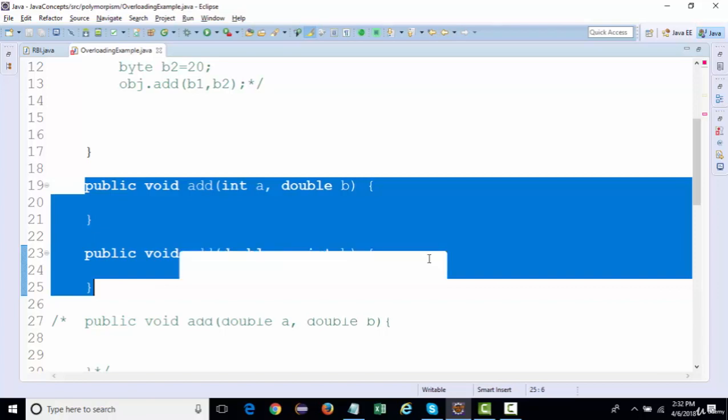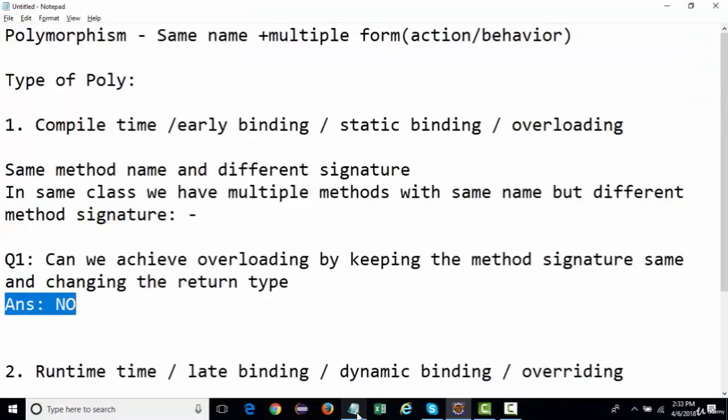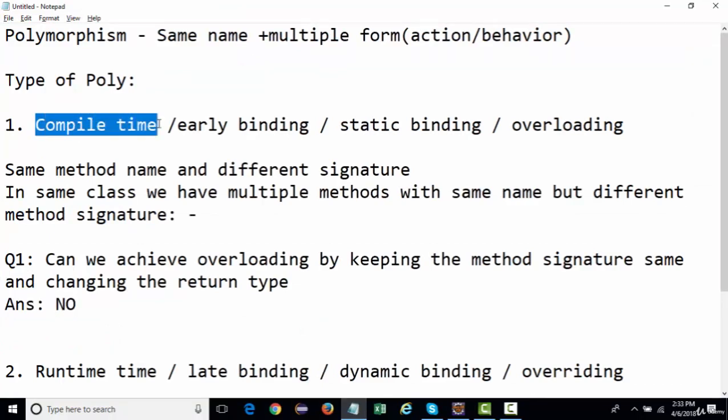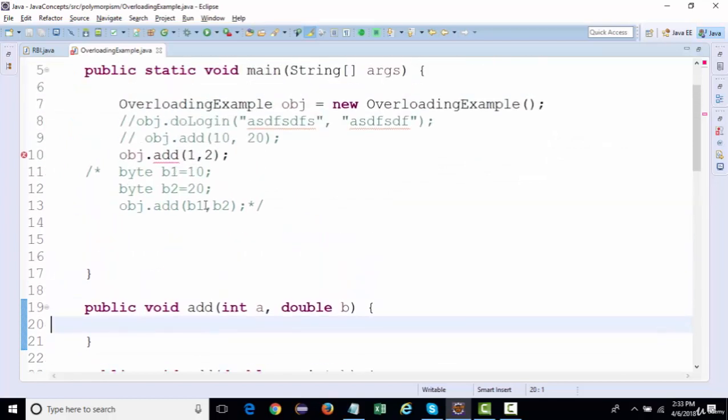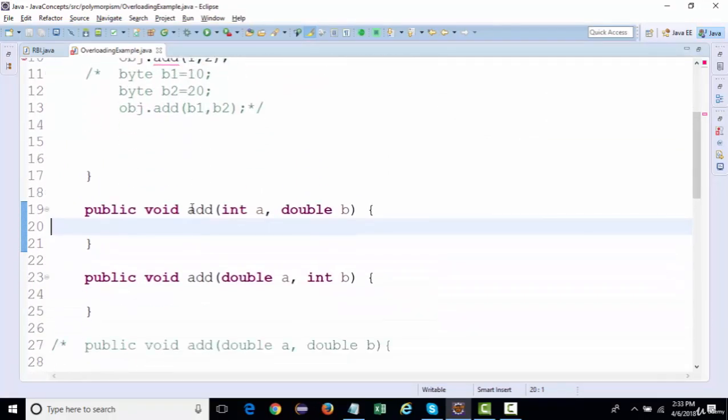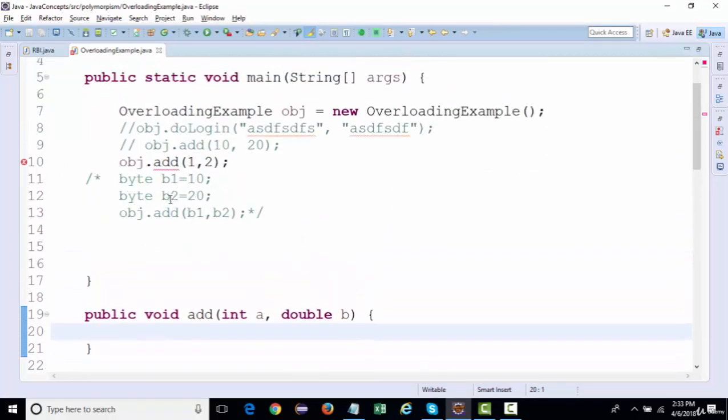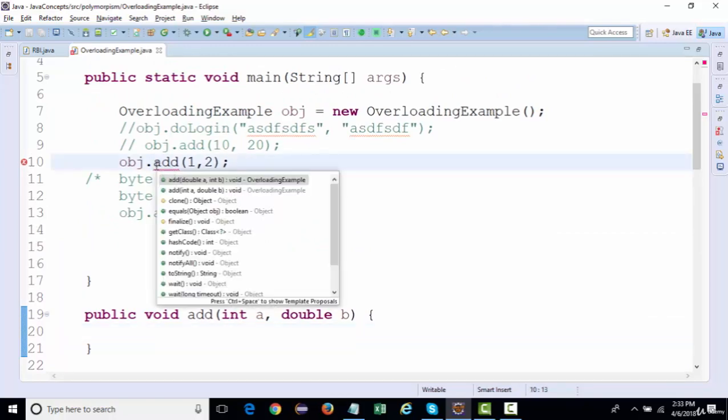Now, let's come to why we call it compile time polymorphism, because the things are defined at the compile time itself. At the compile time itself, you should be able to see all the overloaded methods over here, right?